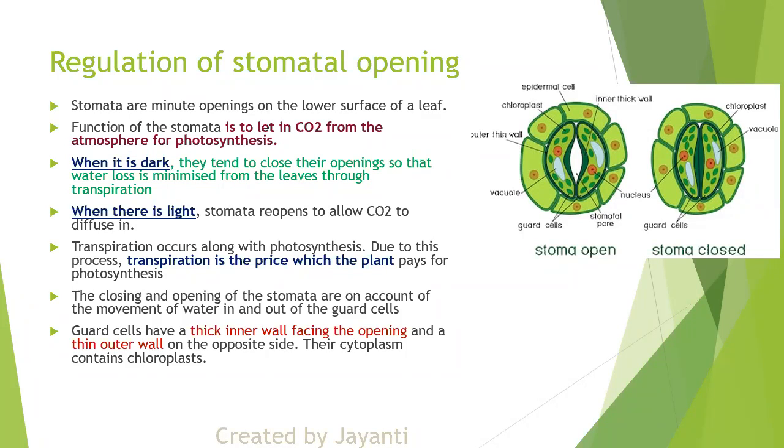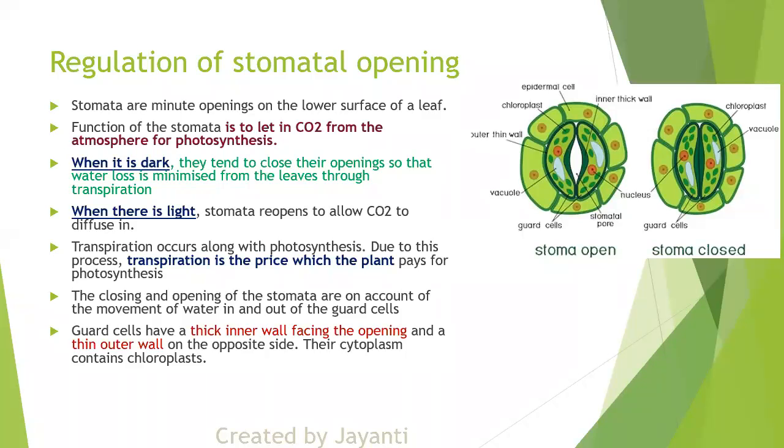The closing and opening of stomata are on account of the movement of water in and out of the guard cells. When there is a lot of water, the guard cells become turgid. We had studied this turgidity in the chapter on absorption by roots. Now when water is lost from the guard cells, they become flaccid, and that in turn closes the opening.